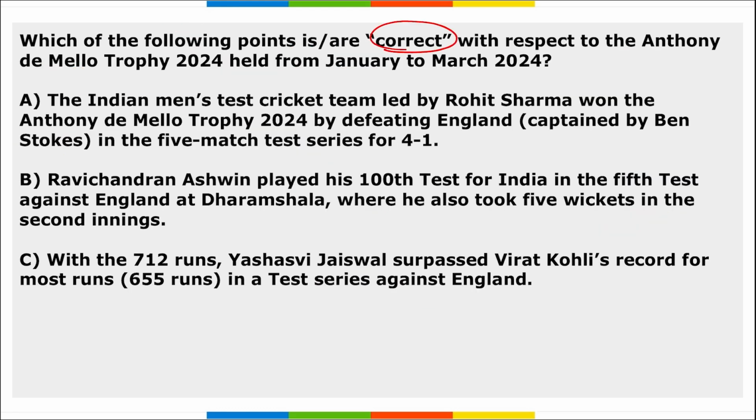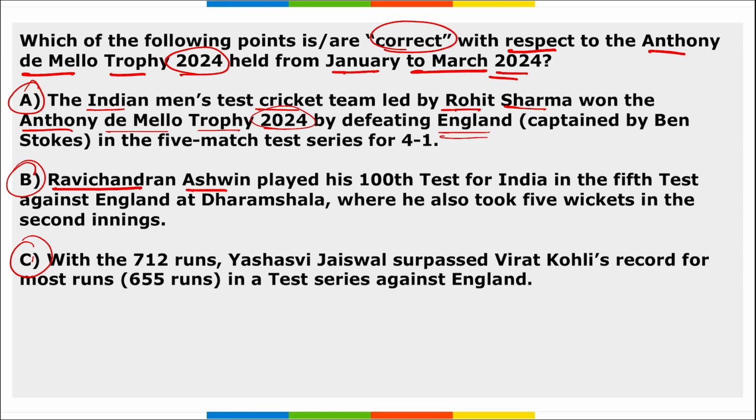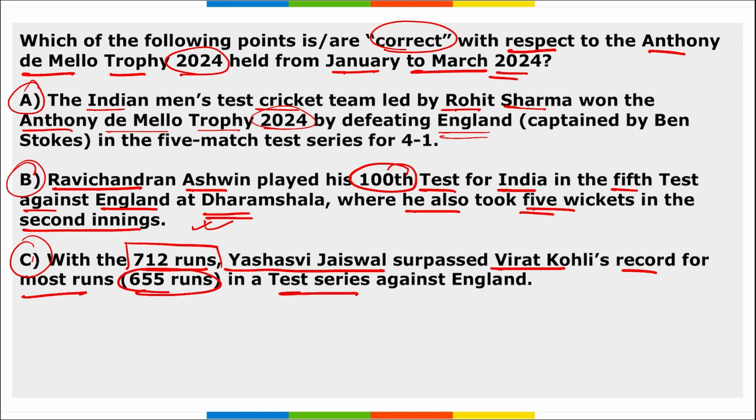Next, which of the following points are correct with respect to the Anthony De Mello Trophy 24 held from January to March 2024? Among these options, all 3 options are rightly mentioned. The Indian men's test cricket team led by Rohit Sharma won the Anthony De Mello Trophy 24 by defeating England. Correct. Ravichandran Ashwin played his 100th test for India in the 5th test against England at Dharamshala, where he also took 5 wickets in the second innings. Absolutely right. And the third is, with 712 runs, Yashasvi Jaiswal surpassed Virat Kohli's record for the most runs, that is 655, in a test series against England. So all these 3 options are rightly mentioned.